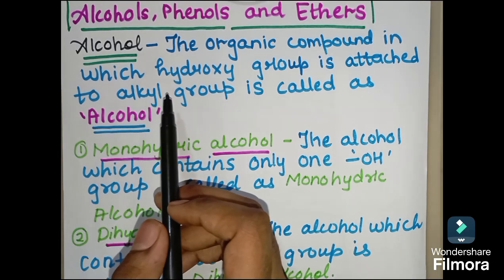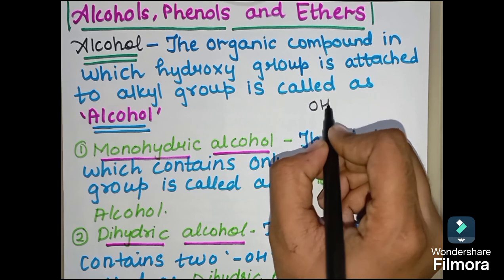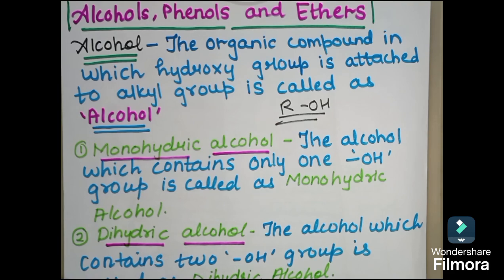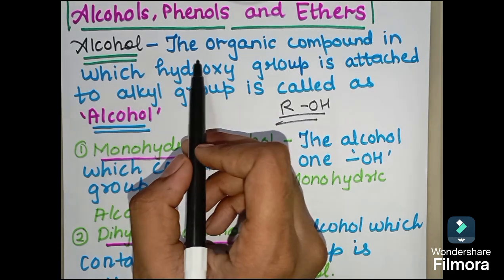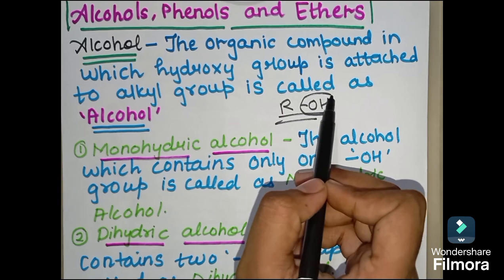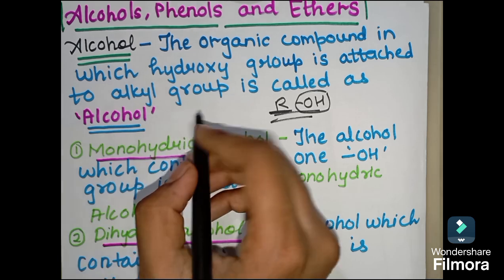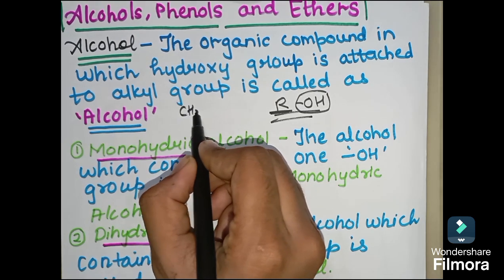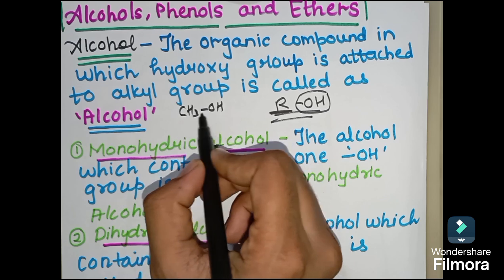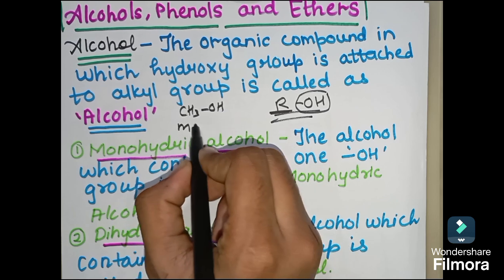So what is alcohol? You all must be knowing that when a hydroxy group is attached to an alkyl group, it forms an alcoholic compound. Here I have written the definition. The organic compound in which the hydroxy group, that is the OH group, is attached to an alkyl group is called alcohol. Let me give you one example, like CH3. It is an alkyl group, right? It is methyl, and it is attached to a hydroxy group OH. So it will become methanol.